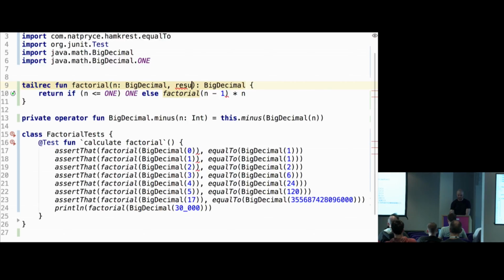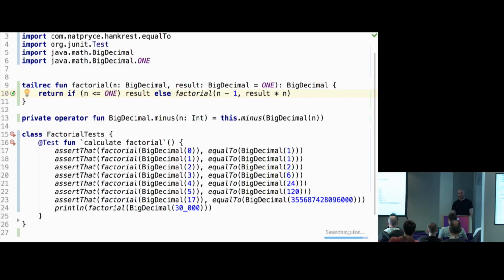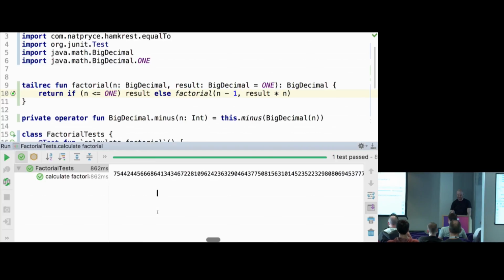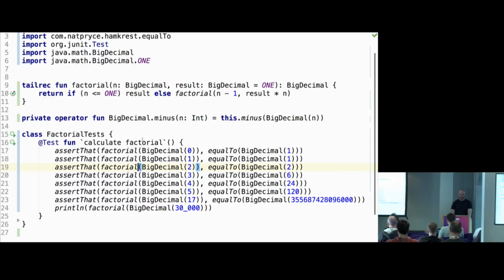So I'll do a result of type BigDecimal. Default is 1. Here we'll return result, otherwise n minus 1 and result times n. I think that now you see this warning disappeared, and so it should work. Yay. I didn't ascertain this, but you see this nice small number. Looks correct to me. Right, so this is complicated factorial.